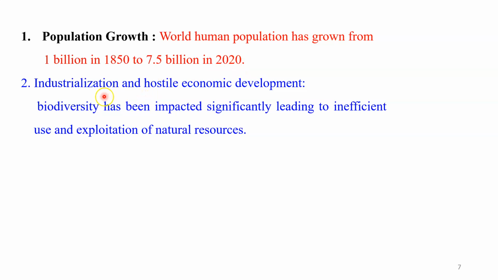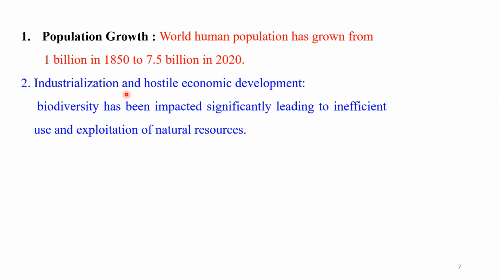Second is industrialization and hostile economic development. You know, students, industrialization is the process by which an economy transfers from primary agriculture to a manufacturing base. It means that when industrialization takes place, due to the manufacturing process we use a lot of raw material that we get from nature.